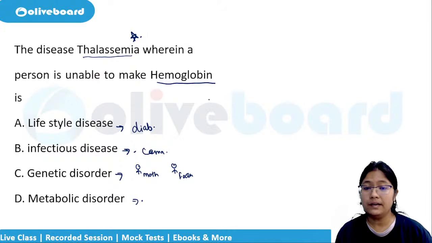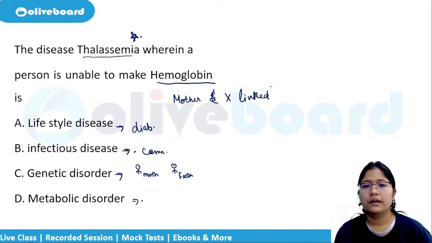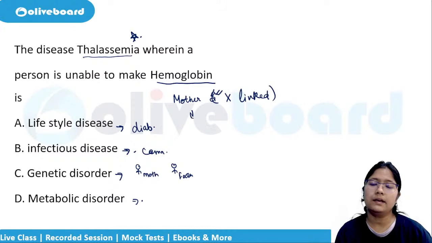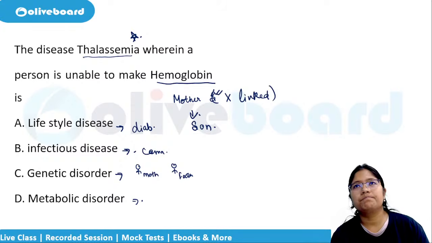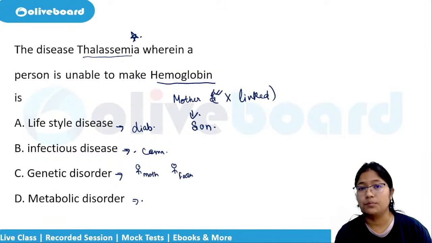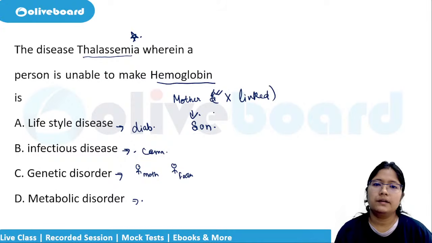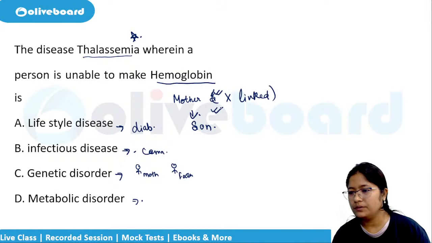I'll give you a hint. It is mostly transferred from mother because it is X-linked, linked with the X chromosome. Most X-linked disorders are inherited and the son is mostly affected, and this one is similar to that.